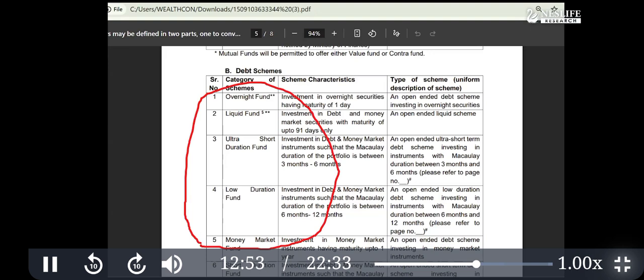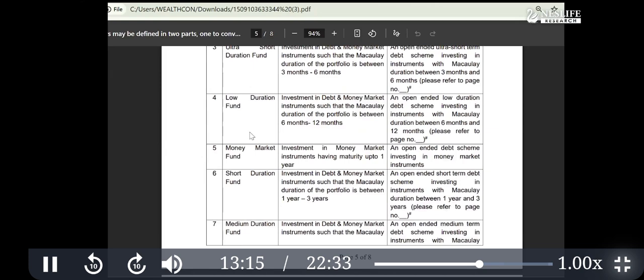Because eventually what we want to get is the return, and we also have to understand the risk as well. Return and risk are two sides of a coin. And to understand the classification, this is the main function. You have to remember that this is related to risk and return. So in the debt category, it is based on the duration.